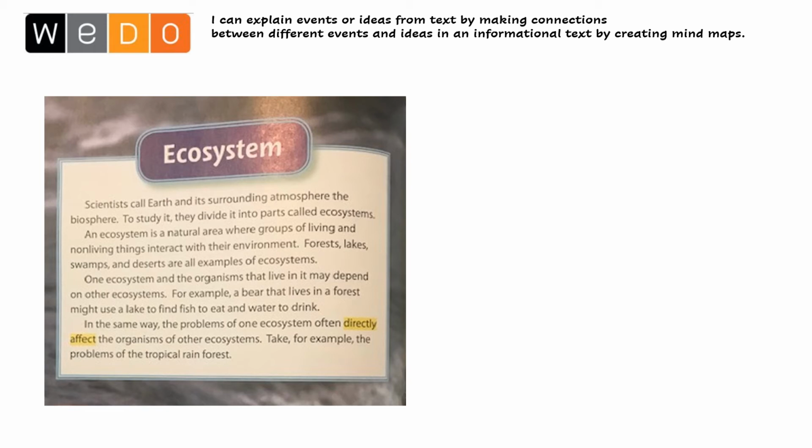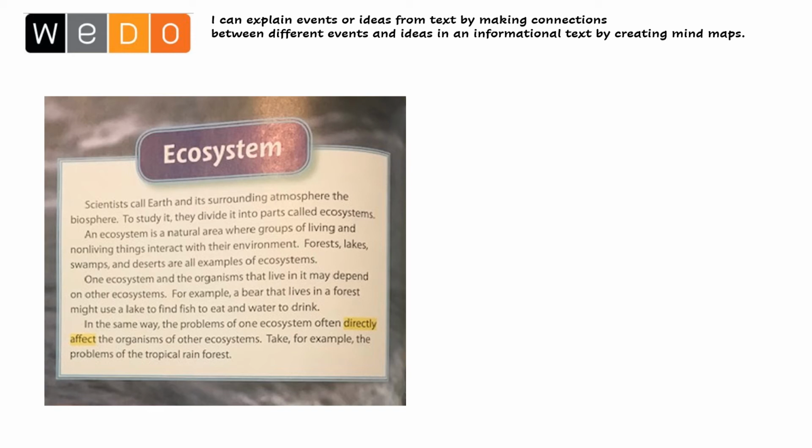We're going to be reading a section called Ecosystems. So we know we're going to create a mind map that's going to help us explain the idea of an ecosystem. Let's read. Scientists call Earth and its surrounding atmosphere the biosphere. To study it, they divide it into parts called ecosystems. An ecosystem is a natural area where groups of living and non-living things interact with their environment. Forests, lakes, swamps, and deserts are all examples of ecosystems.